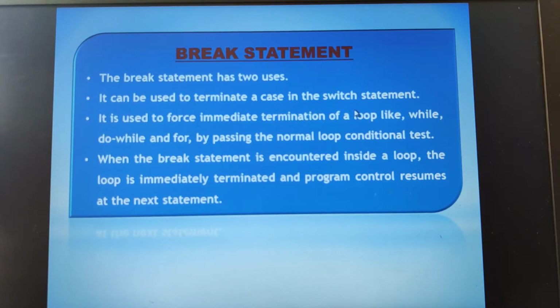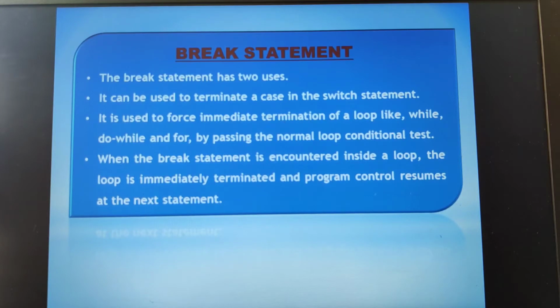Here also it does the same, but here the break statement will provide you immediate termination not only in the case of the switch statement, which is a selection statement, but in fact it also works with the while loop, do while and for, bypassing the normal loop conditional test. That means, depending upon any situation, whichever looping structure you are using, this break statement will allow for the immediate termination of the loop. Immediate termination in the sense what?